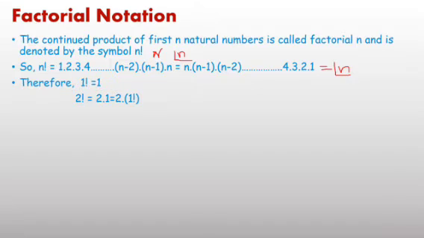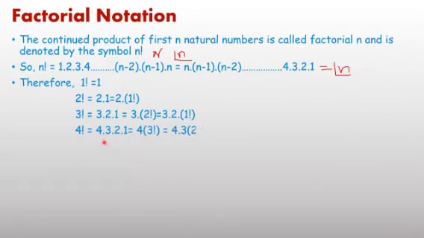Factorial 3 we can write as 3 into 2 into 1, equal to 3 into factorial 2, because 2 into 1 is factorial 2, or 3 into 2 into factorial 1. So factorial 3 means the product of the first three natural numbers.